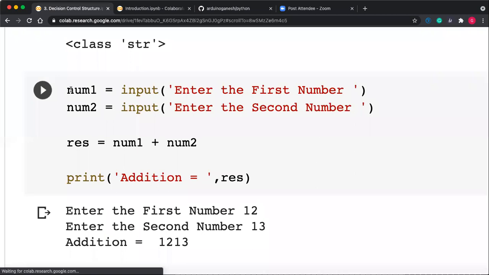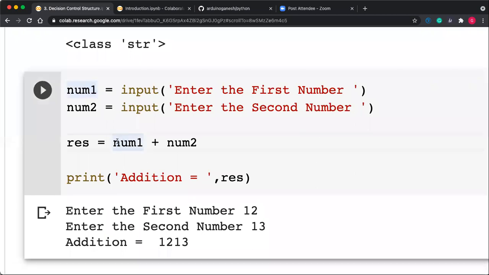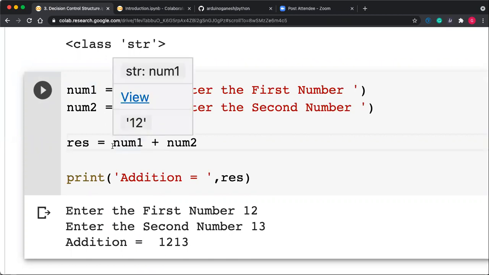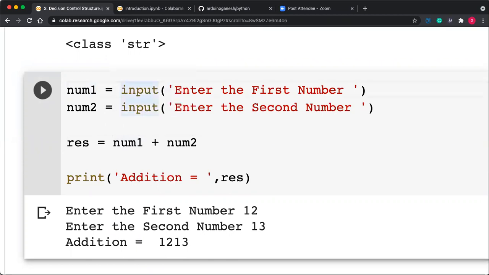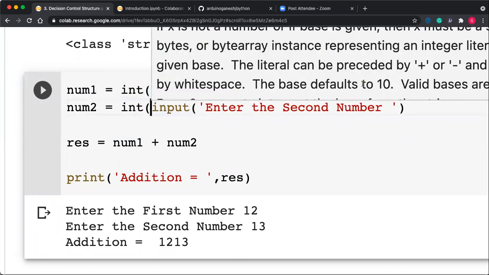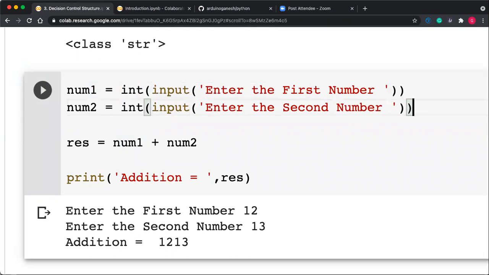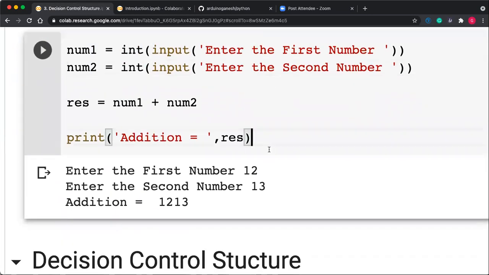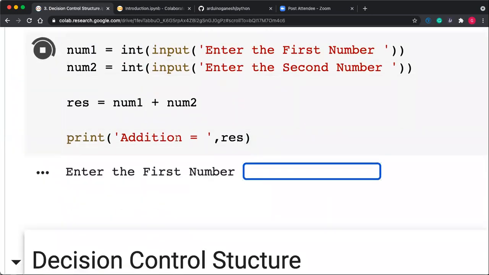Okay, now num1 is a string, num2 is a string. What is string plus string? It is a concatenation. 12 plus 13, that is a string concatenation. The string 12 is concatenated with 13, and you will get the output 1213. So what you need to do is use int in front of that input function. Whatever the input, you have to convert it into an integer. Getting this? Is everyone getting this point?